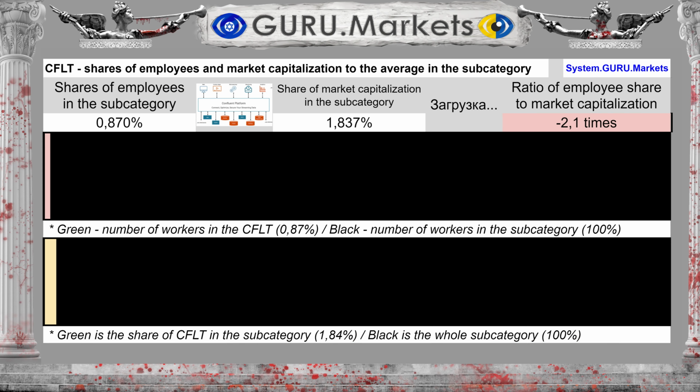The company's share in terms of the number of employees in the subcategory is 0.87%, which is 111% less than the share of market capitalization. This fact reflects the imbalance in the company's market value. Confluent Inc is most likely headed towards revaluation.